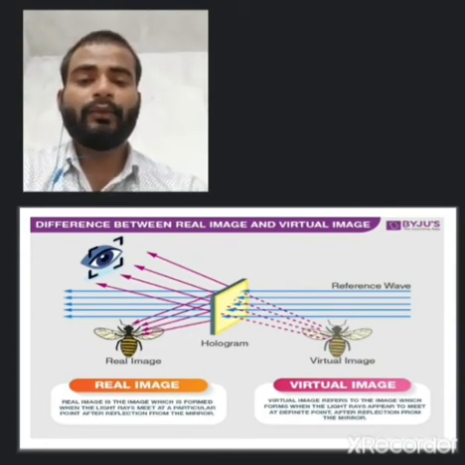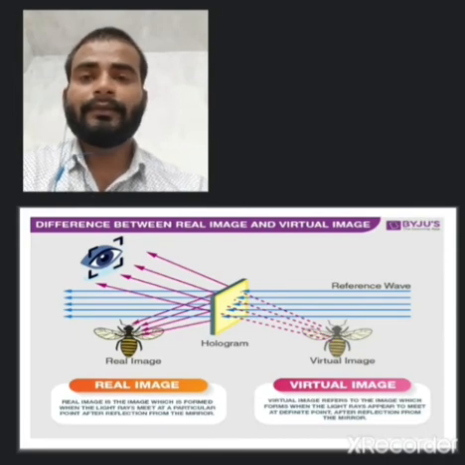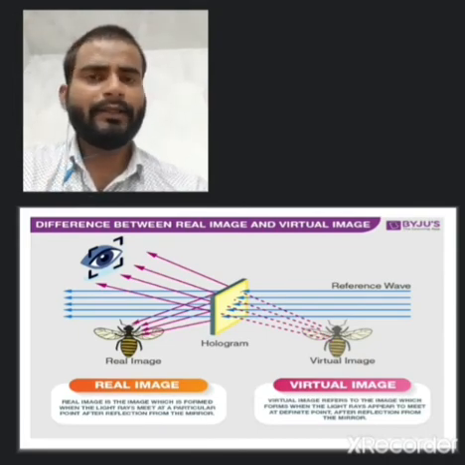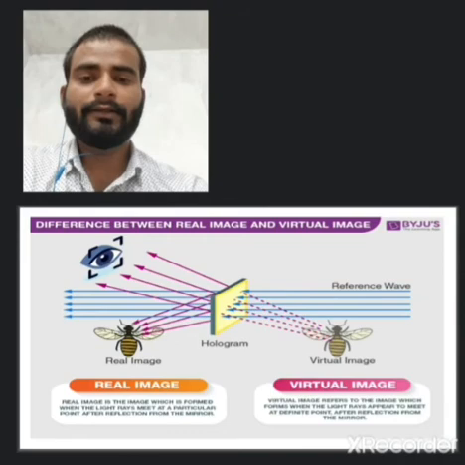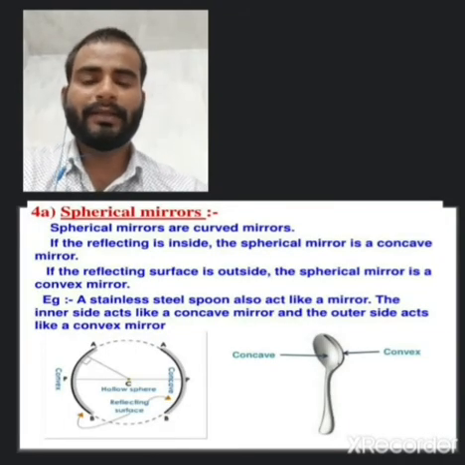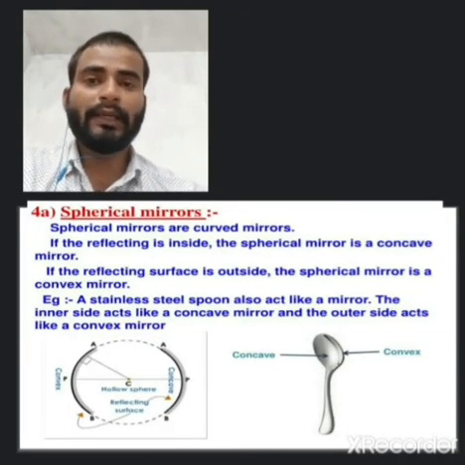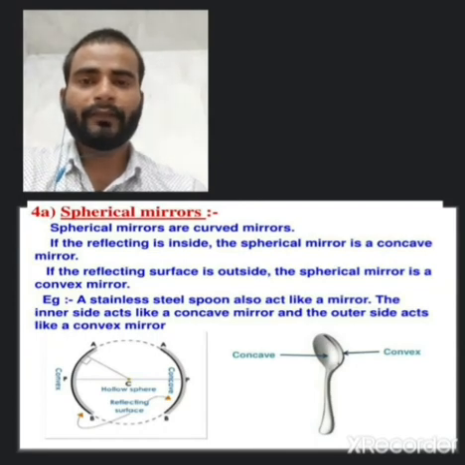After that, we have to understand the different types of mirrors. We will see two types of mirrors here, known as spherical mirrors. The first one is concave, and the second one is the convex mirror. Spherical mirrors are curved mirrors.